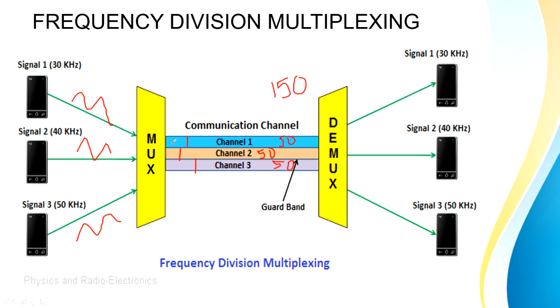And this communication channel is going to carry the combination of all these three signals in a common way till it reaches the demultiplexer. So as you can see here, the signal of user 1 is of 30 hertz and it will be transmitted along this channel of 50 hertz.